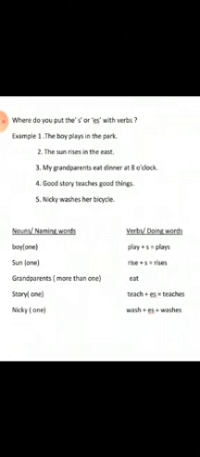Now the next one, the fifth one: Nikki washes her bicycle. As I told you before also, whenever a doing word has letters like ch or sh at the end, then we will add es to the doing word. So here also, Nikki is a naming word. It is the name of a person and it is also one in number. So here, we can see that the spelling is wash.